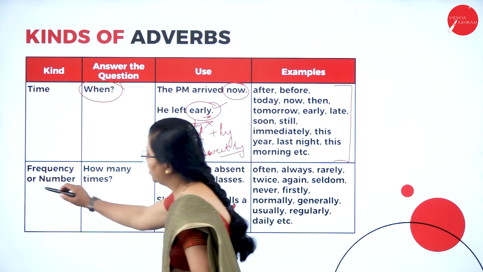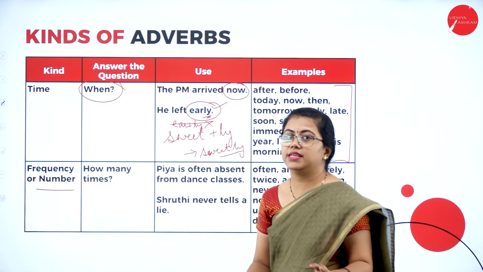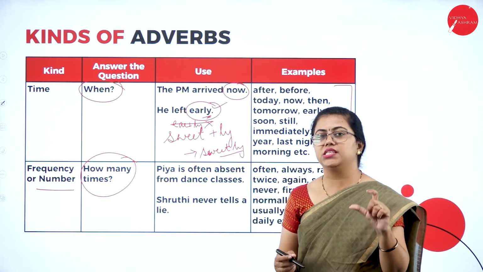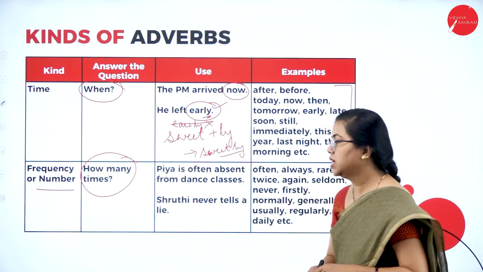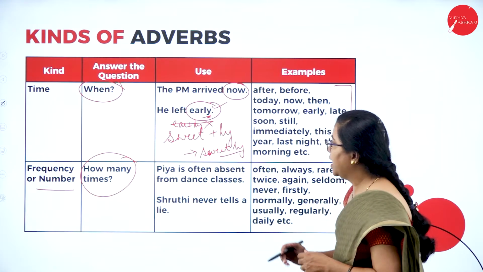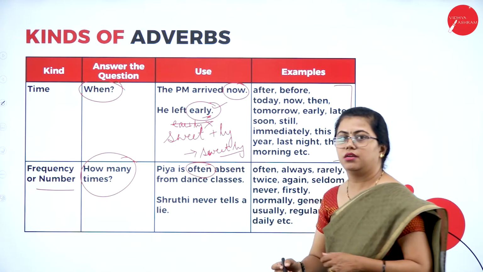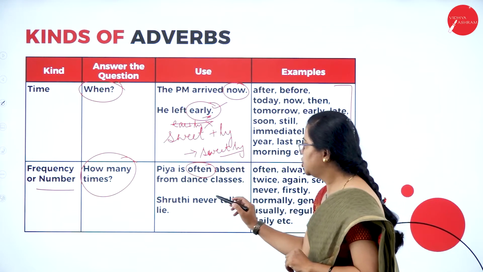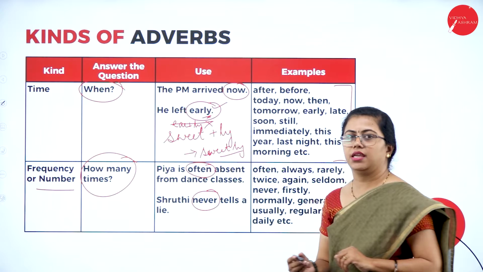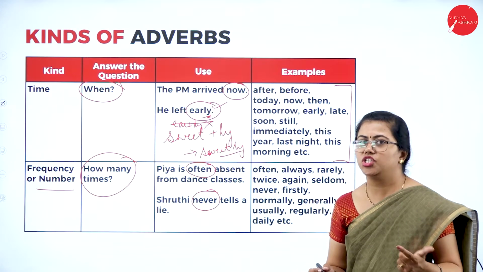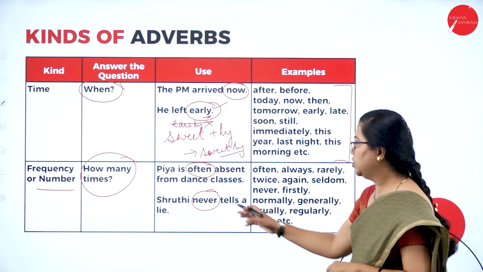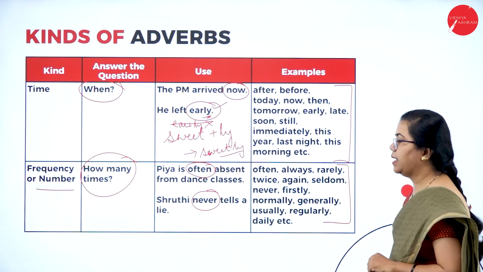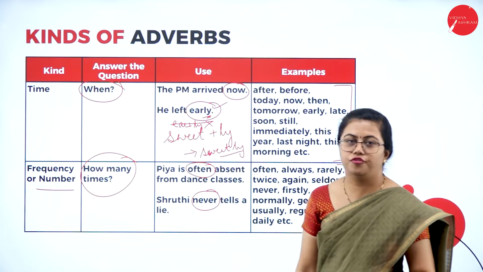Then we have adverb of frequency here. This tells us how many times something has happened. Fine. Frequency is nothing but how many times something happens. So here you can say Priya is often absent. How many times is she absent? She is often absent from the dance class. Shruti never tells a lie. How many times does she lie? She never tells a lie. This is also an example sentence. Here are a few examples of adverbs of frequency.